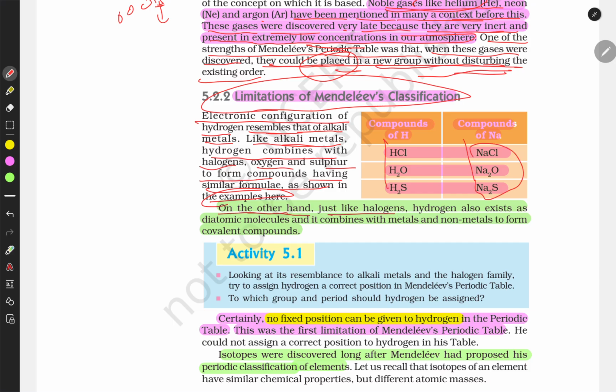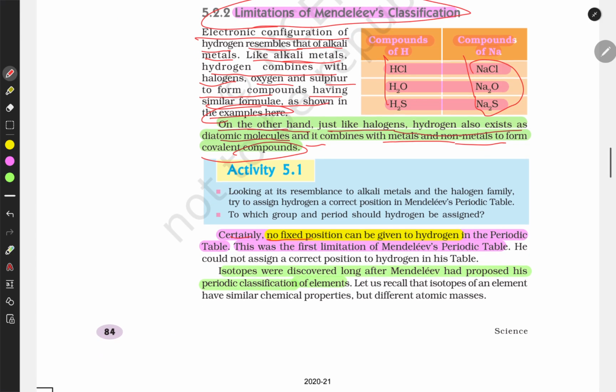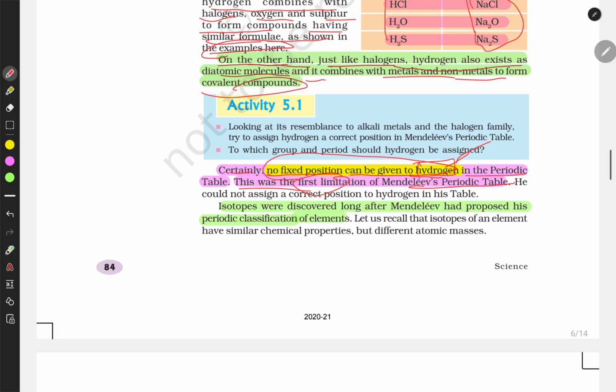On the other hand, just like a halogen, hydrogen also exists as a diatomic molecule and it combines with metals and non-metals to form a covalent bond. Certainly no fixed position of hydrogen was given. So in this classification there was no fixed position for hydrogen in the periodic table. This was the first limitation of Mendeleev. Hydrogen doesn't have any definite position in the periodic table.